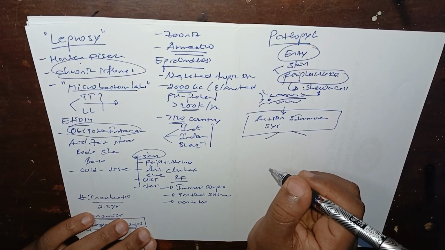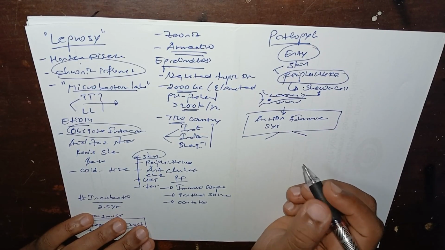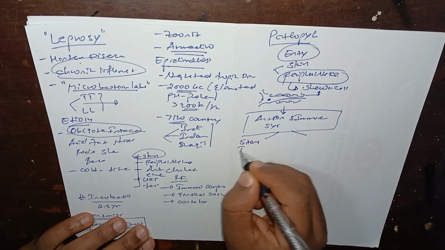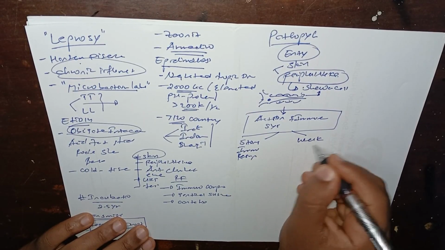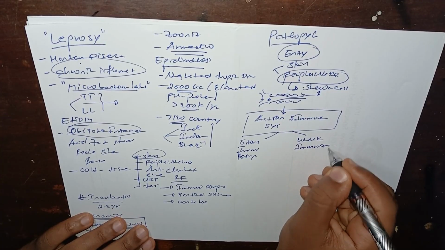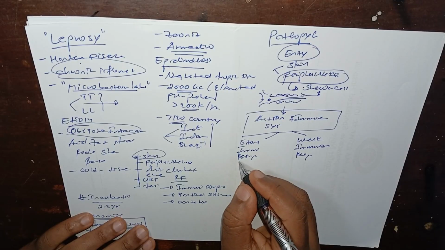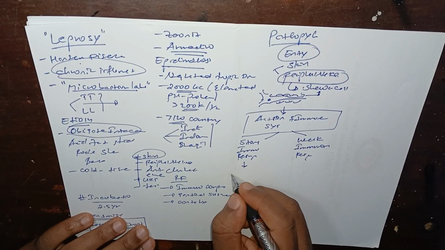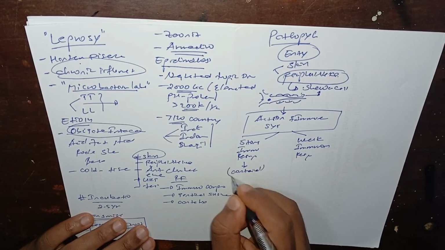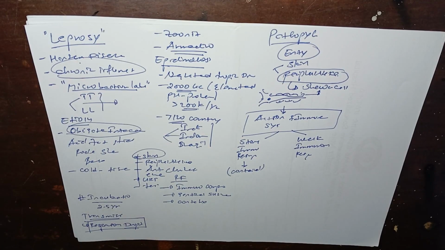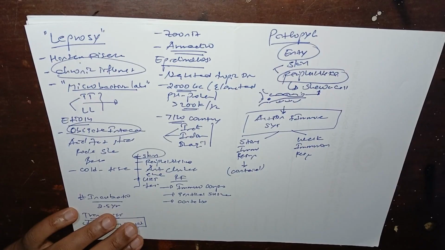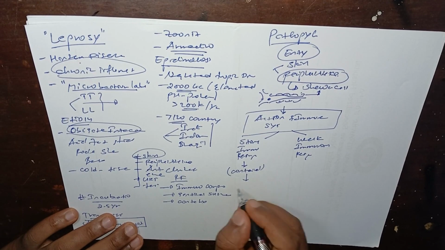Some people express strong immune systems and others express weak ones. Those with a strong immune response contain the microorganism in a specific area, so the damage to peripheral nerves and skin is minimal. This type is also called tuberculoid leprosy.